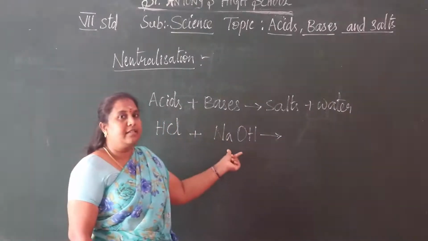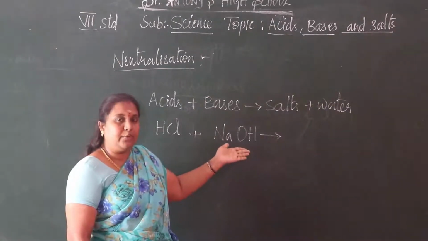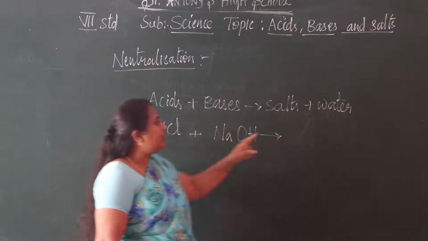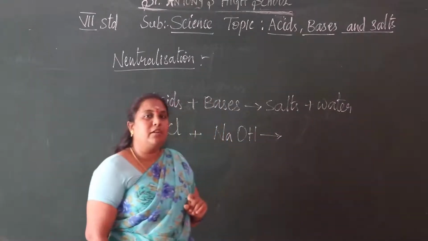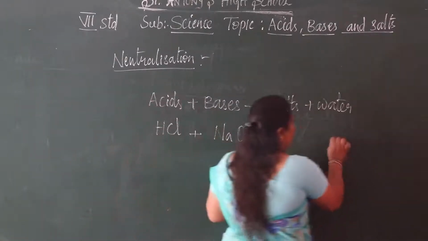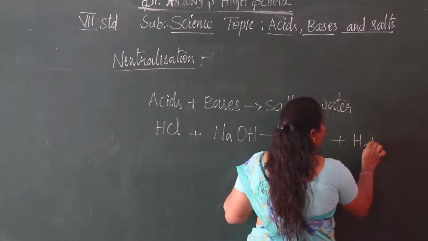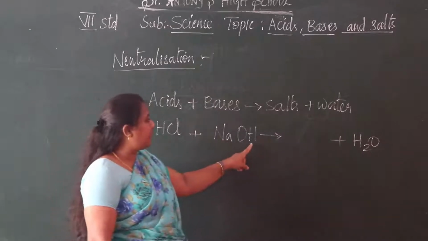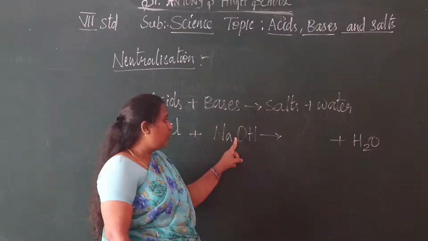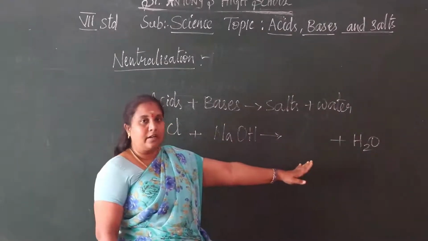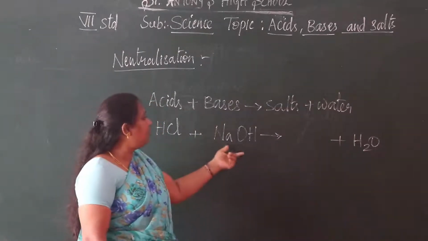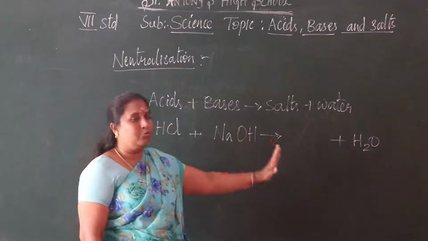Acid and base react. You can write the equation. It is very easy. What is the molecular formula of water? H2O. See here, one H, here one H, so 2H and O. H2O is removed from these compounds.